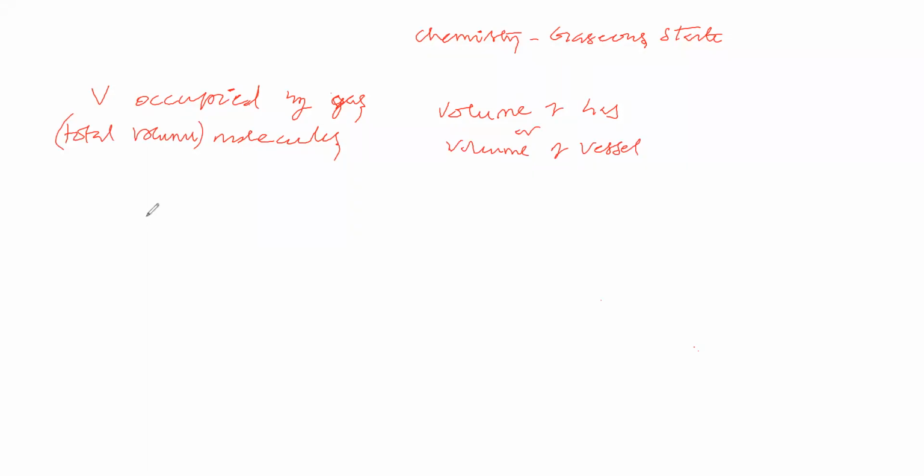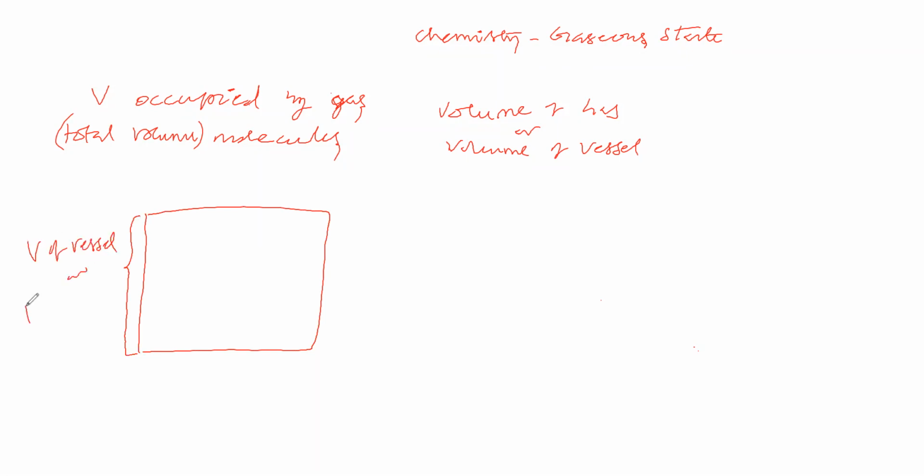Now let us consider the vessel. In the vessel, the volume of the vessel is this much. It is a volume of vessel. It is also called a volume of gas. Here gas molecules are present like this. Gas molecules are moving continuously. Gas molecules are making random motion. Like this gas molecules are there.